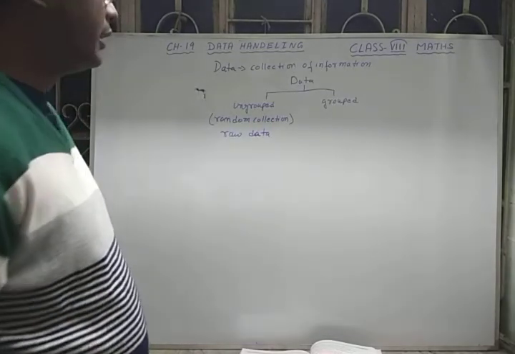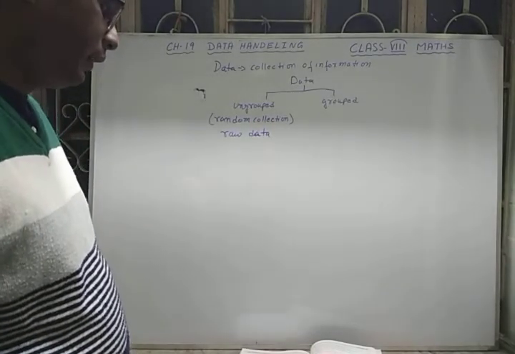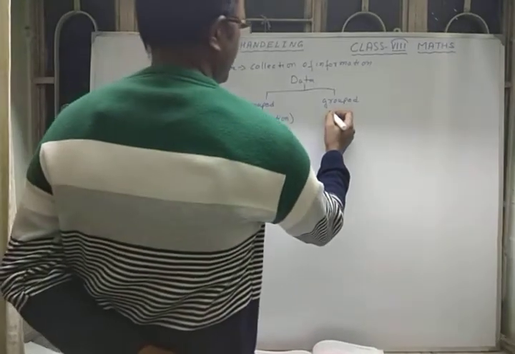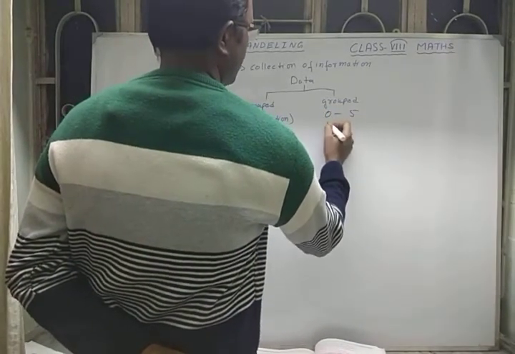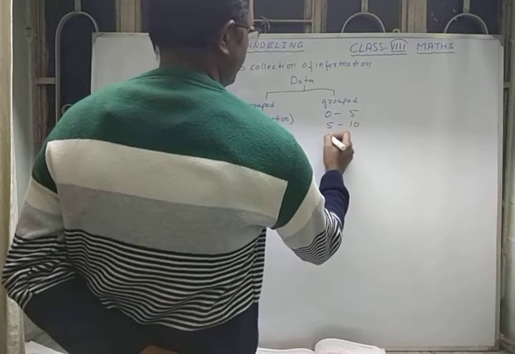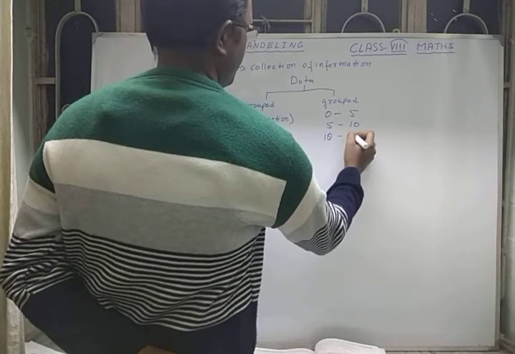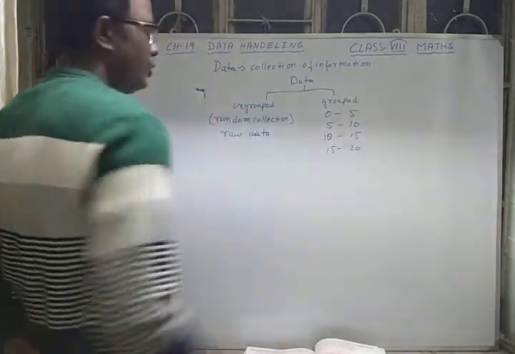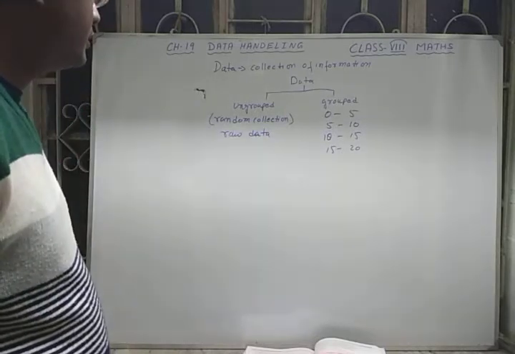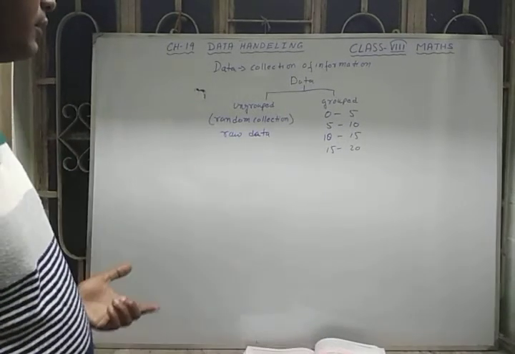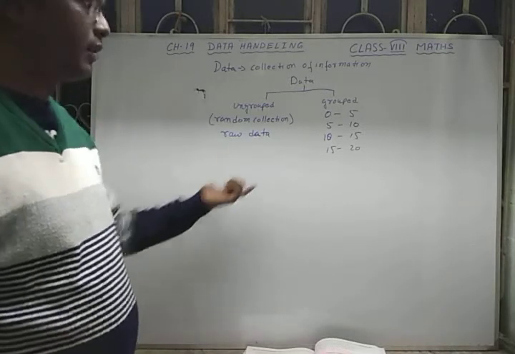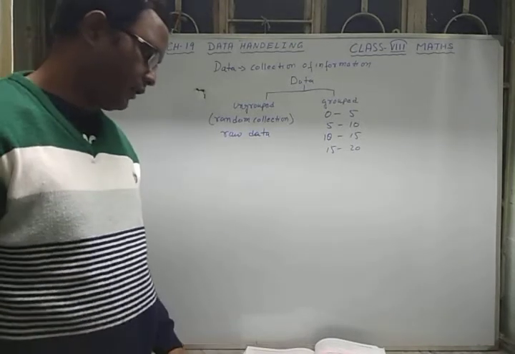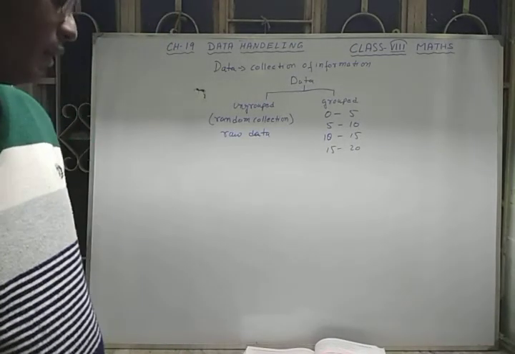And the collection which we take in a group way, like 0 to 5, 5 to 10, then 10 to 15, then 15 to 20, is called group data. Just a random collection, where all the numbers of the 50 students are written in a jumbled way, is ungrouped data or raw data.